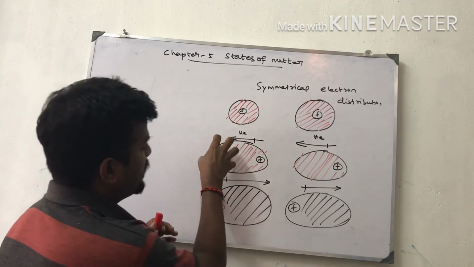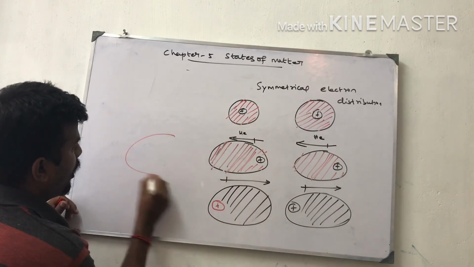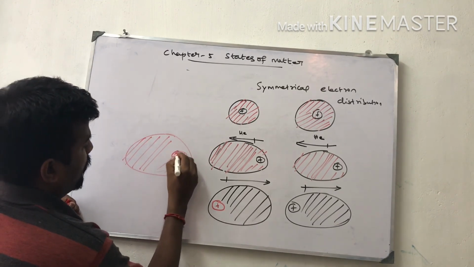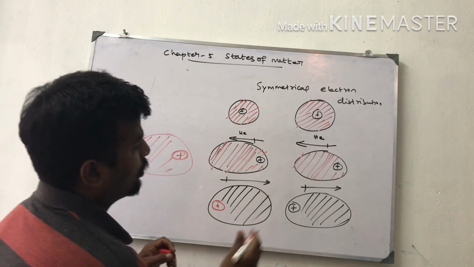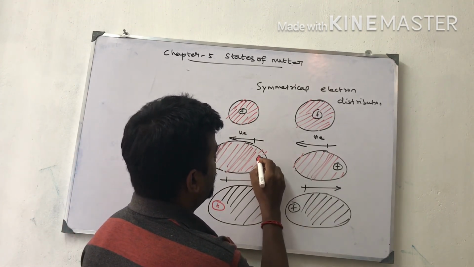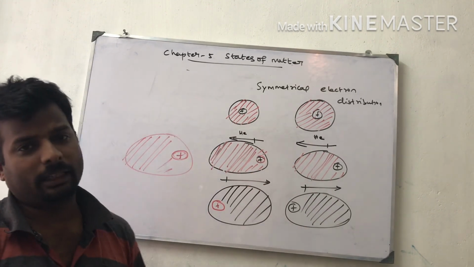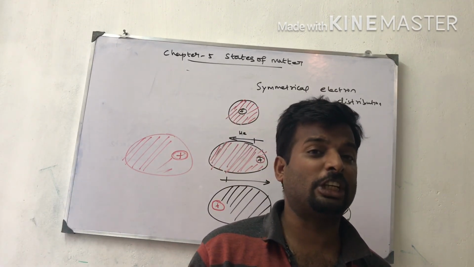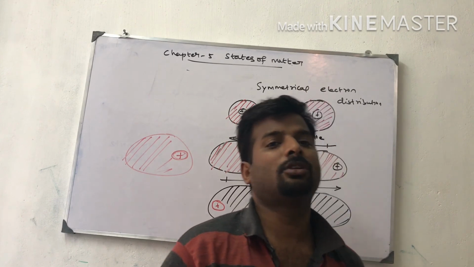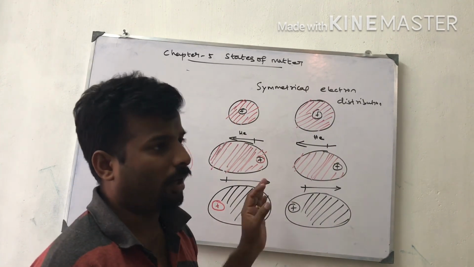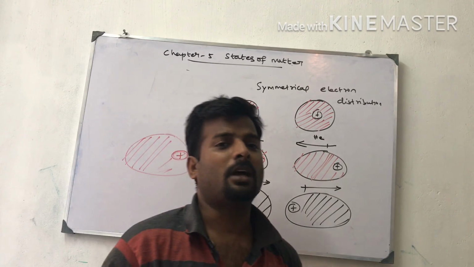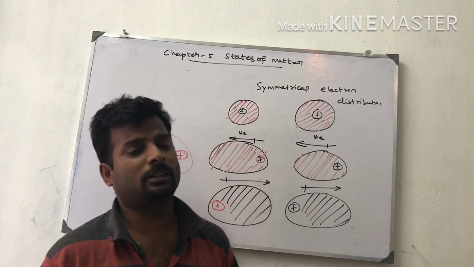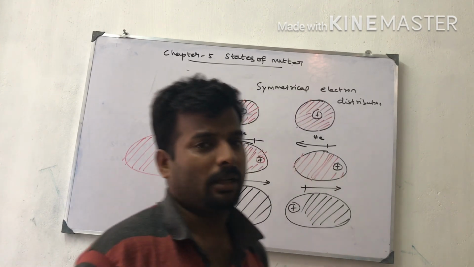This negative charge attracts the positive end of the other molecule. This is not a regular chemical bonding; it is intermolecular attraction. This type of attraction is called dispersion forces, or London forces, since the German scientist London found this.